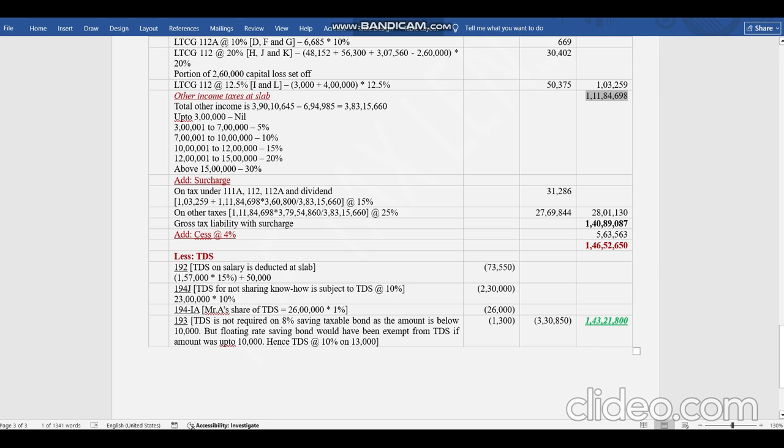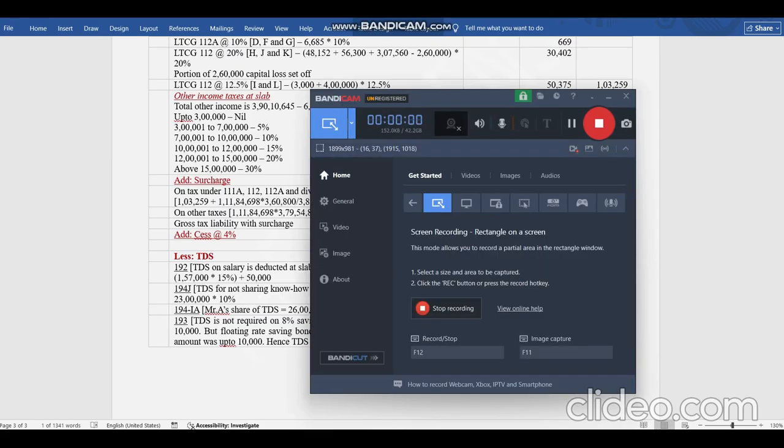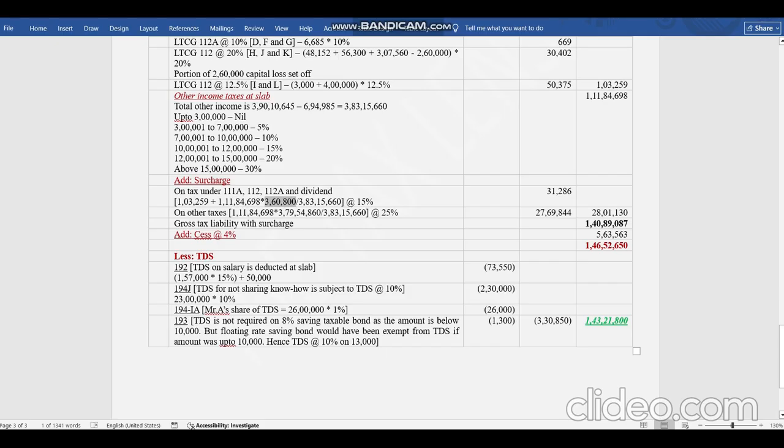So tax on dividend. The dividend income is 3,60,000, so we will consider it like this. So 3,60,800 we have taken as dividend. Proportionately we have taken it, whatever tax is on 1,18,000, this is the proportional calculation. 15% we have applied on it, tax on it, surcharge on it.